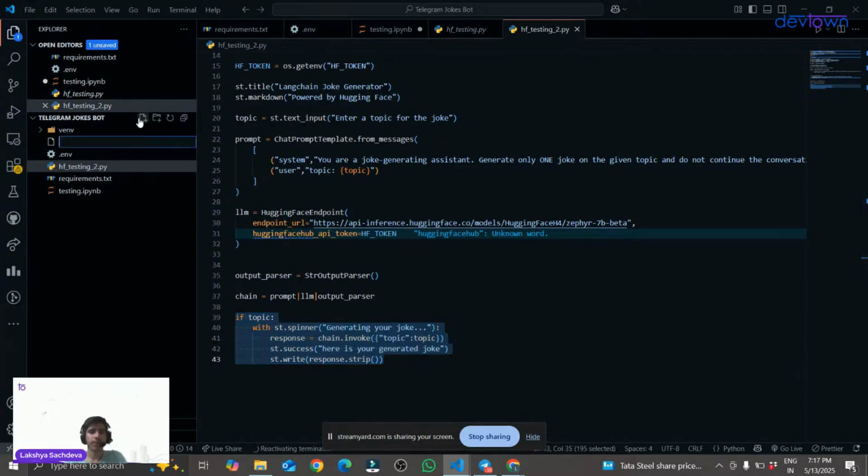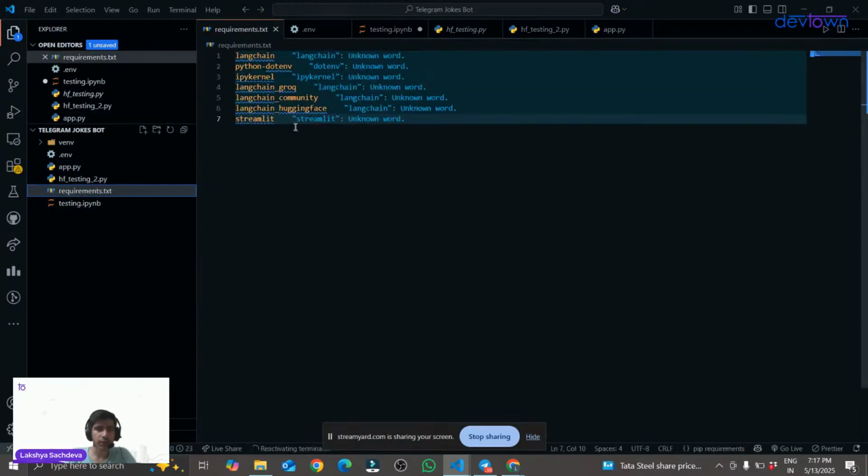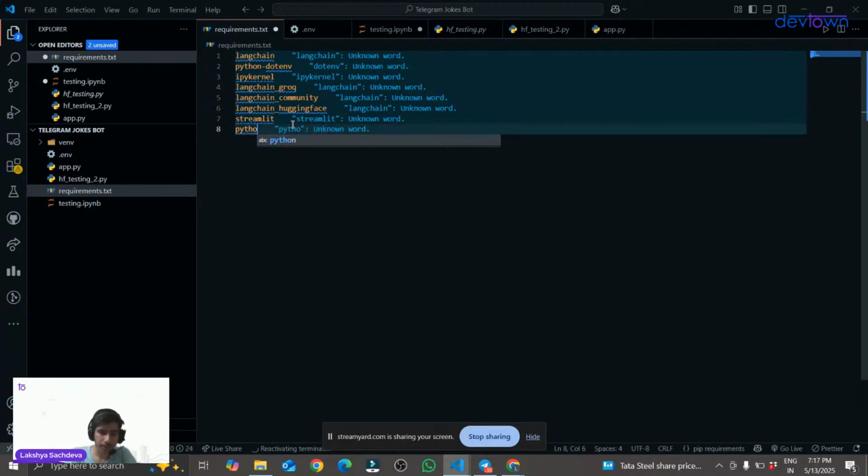So now we'll be making a Telegram chatbot. I'll be creating one more file with the name app.py. Okay, so this is my app.py. And before creating a Telegram chatbot, I have to install one more important library, that is python-telegram-bot. Okay, so I will quickly save my requirements.txt.